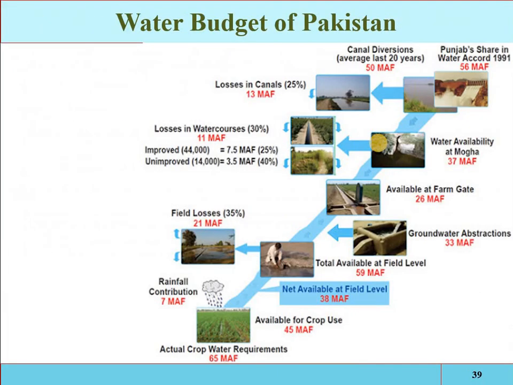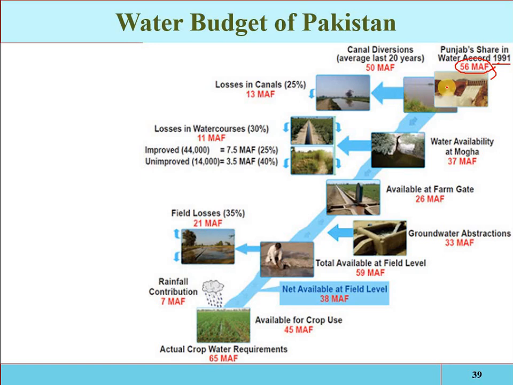Now look at this one. 56 million acre feet of water is diverted from the Indus River to Punjab according to the 1991 accord among the provinces. That is the water budget of the Punjab province. Now see, that water is diverted to the Arabian Sea.